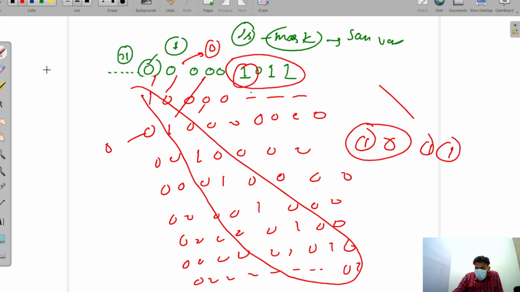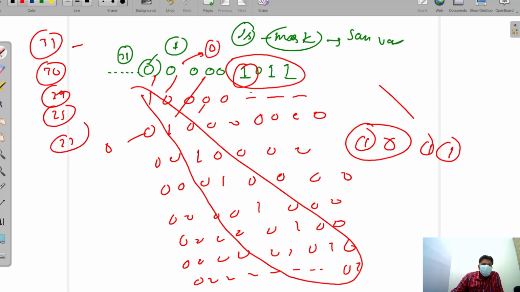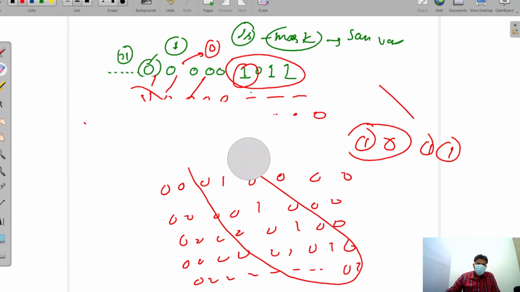How can we check? We put a loop which uses the left shift operator. We take a value from 31, and every time we shift, it goes 30, 29, 28, 27. First we shift the mask to 31, and then 30, so it will shift from here to here to here. So we are checking at every place, but some condition is provided here. What condition?